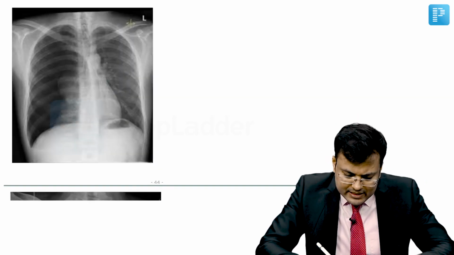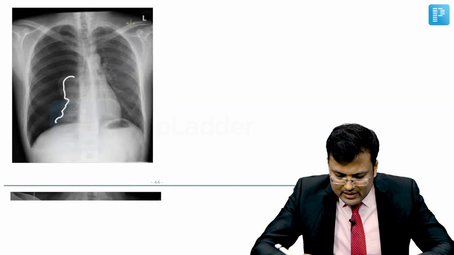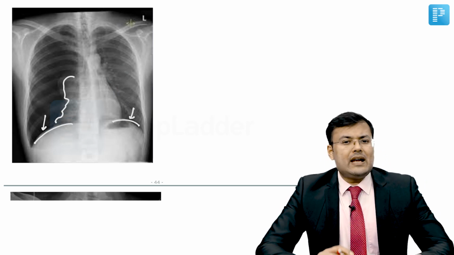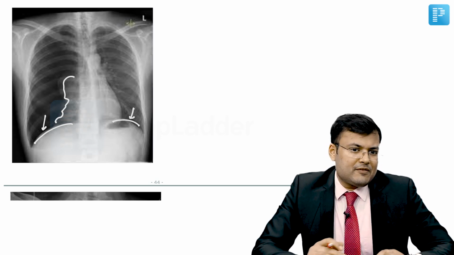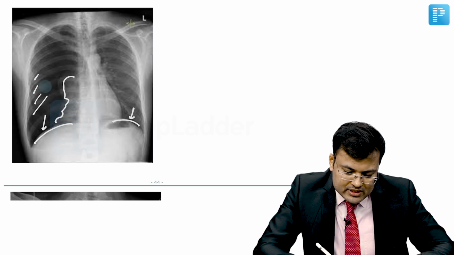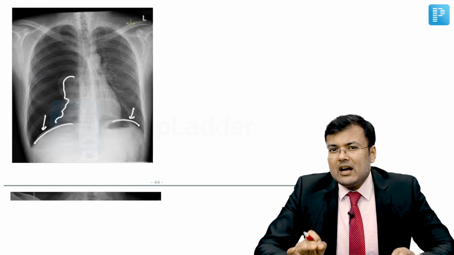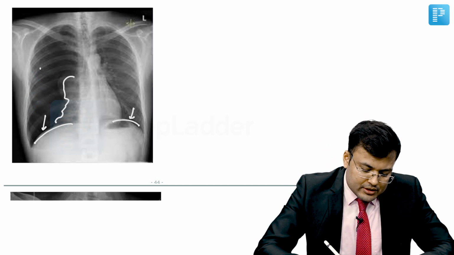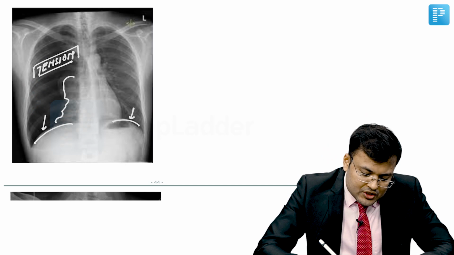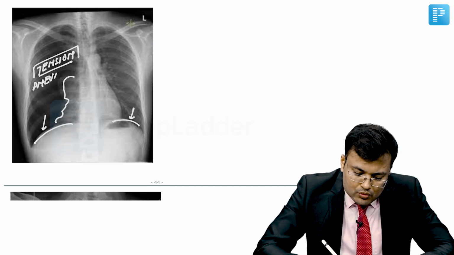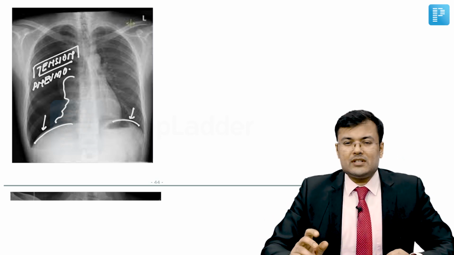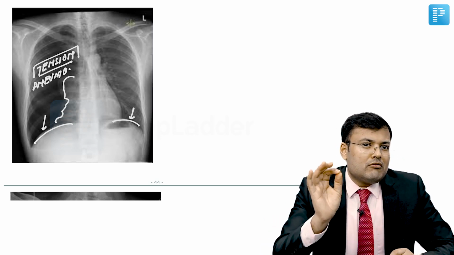If you see the second X-ray, here you can see the collapsed lung. And if you compare the diaphragm, yes, here the right side of diaphragm is depressed, there is shift of mediastinum also. So obviously here bronchovascular markings are absent. So this is a case of pneumothorax. What kind of pneumothorax? It's a case of tension pneumothorax. And whenever there is tension pneumothorax, what we have to do immediately, or on the basis of suspicion, because this is a clinical diagnosis, on the basis of suspicion, put a wide bore needle.